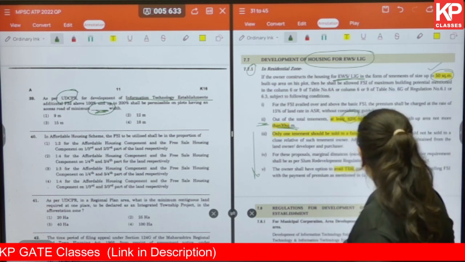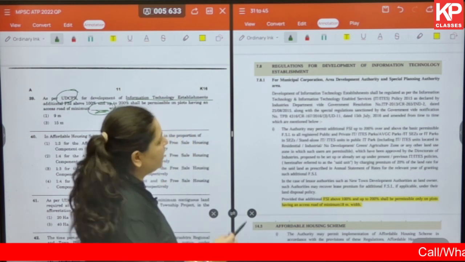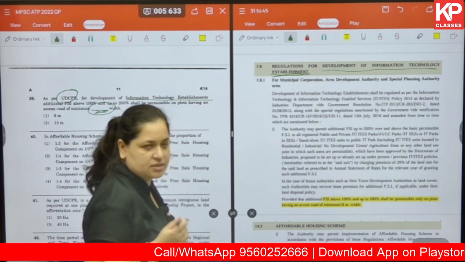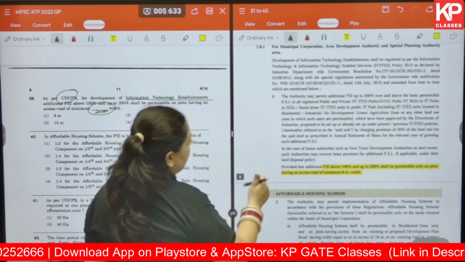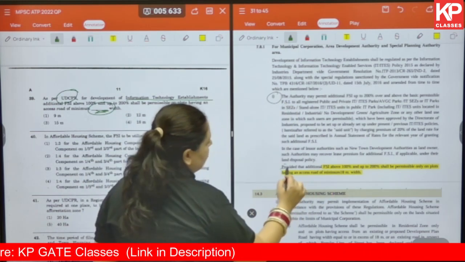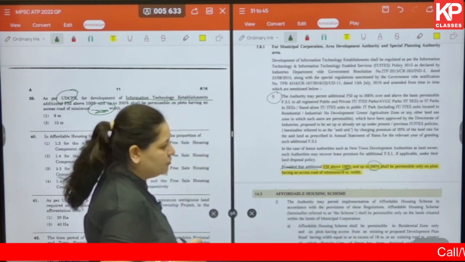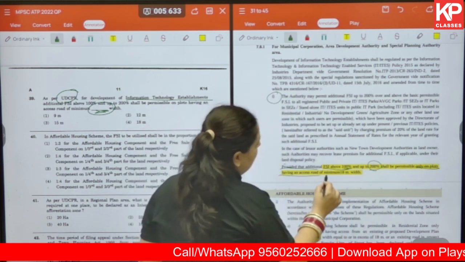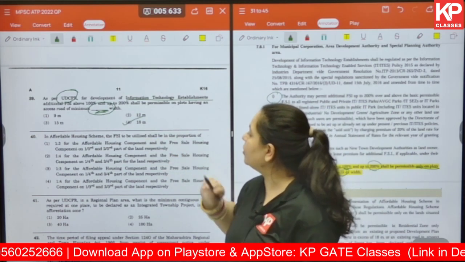Okay, let's read into what is given in UDCPR. Under regulation 7.8, we are talking about development of information technology establishment, which is to do with the question. Under this, if we look at 7.8.1 and point number 1 under that, we'll be able to find that provided the additional FSI above 100% and up to 200%, exactly what the question asks, shall be permissible only on plots having an access road of minimum 18-meter width. So the answer for us is option number 4, 18 meter.